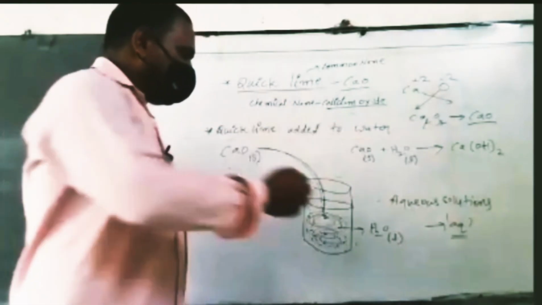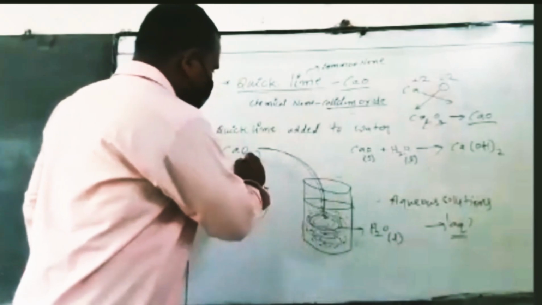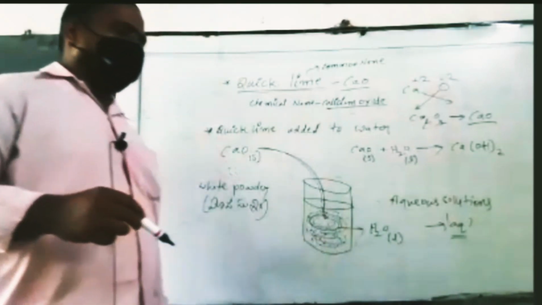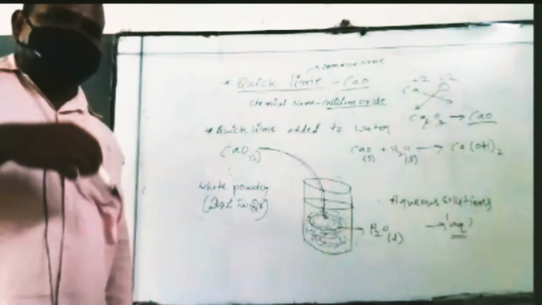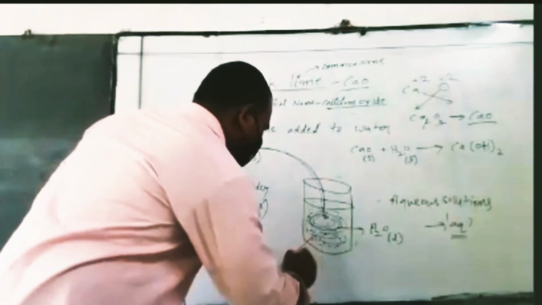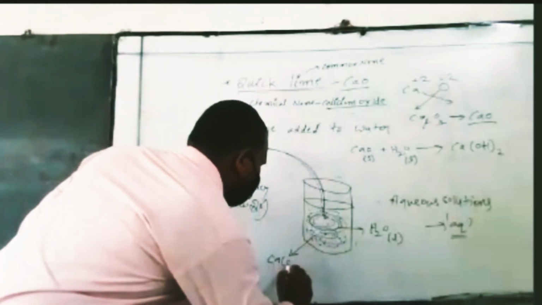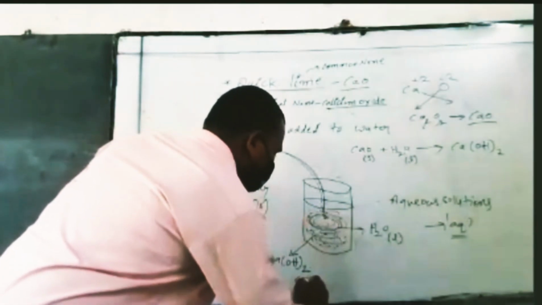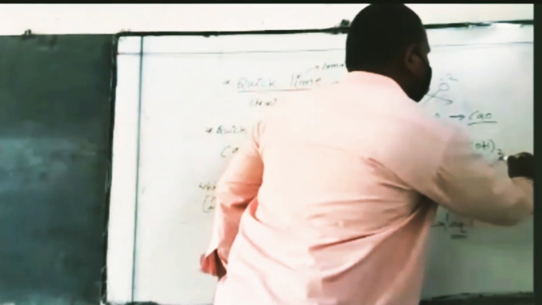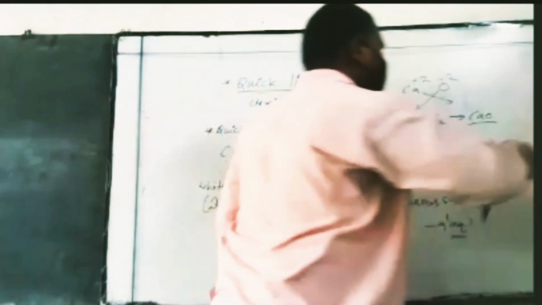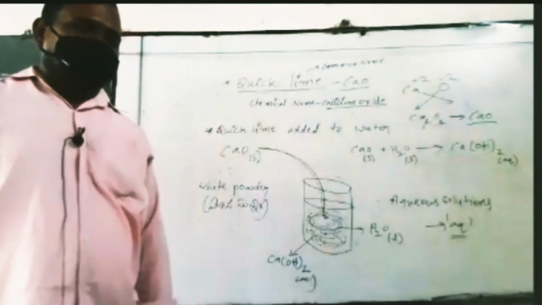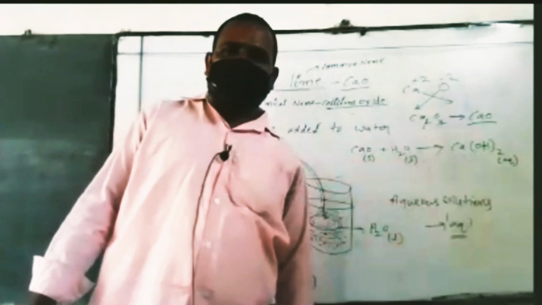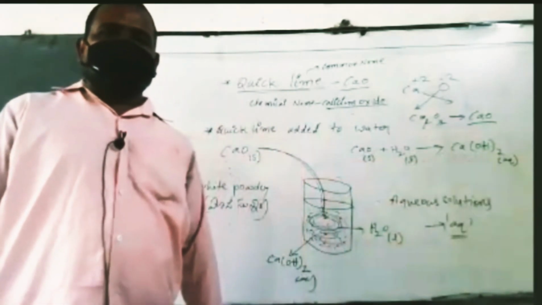Now, the calcium oxide and the water molecule, the rearrangement is completed. It will form calcium hydroxide, the aqueous solution.